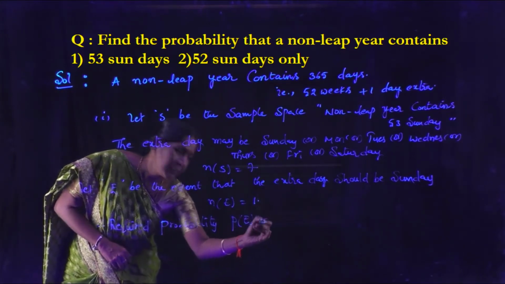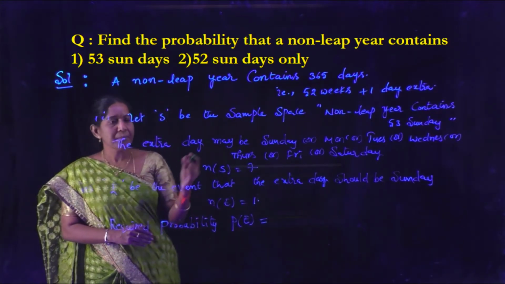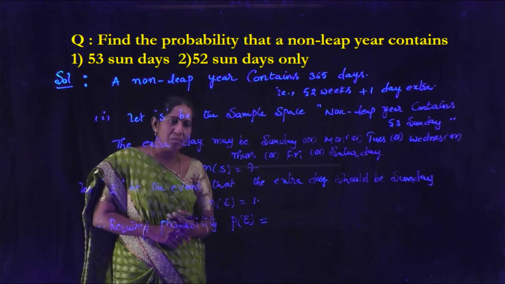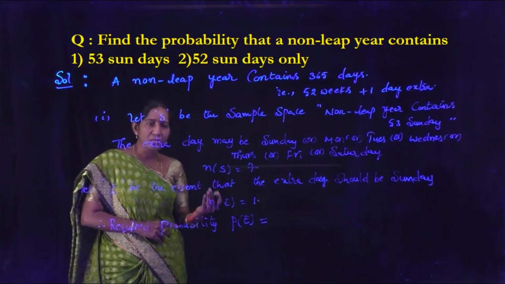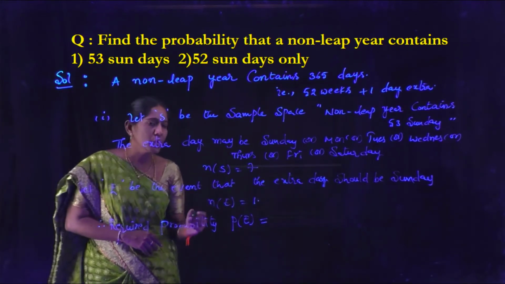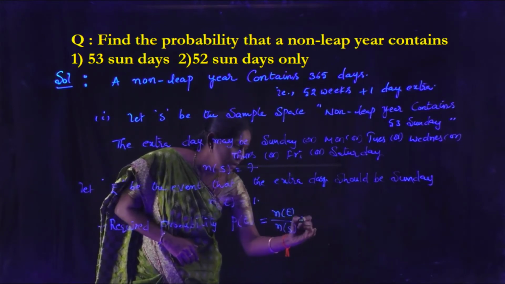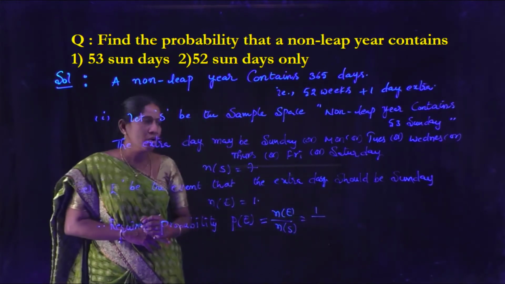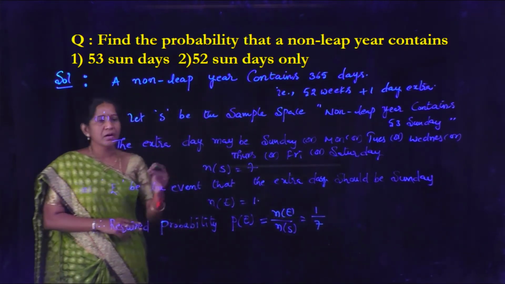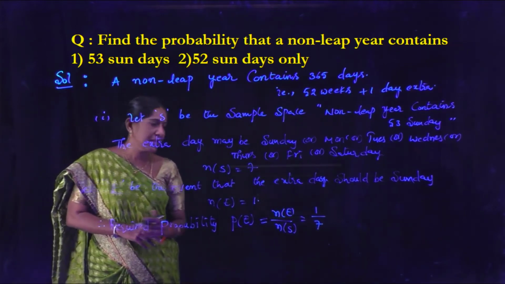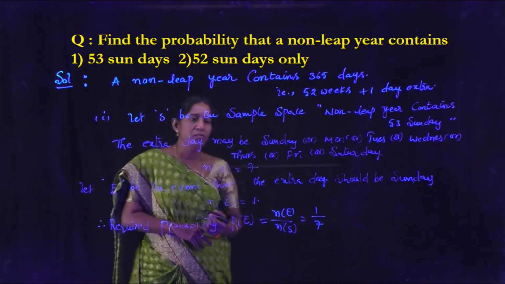Already we know P of E is N of E by N of S. That means the number of favorable outcomes with respect to an event E by all possible outcomes of a random experiment. So, N of E is 1 here and N of S is 7. Therefore, the required probability for a non-leap year containing 53 Sundays, that is P of E, is N of E by N of S, that is 1 by 7.